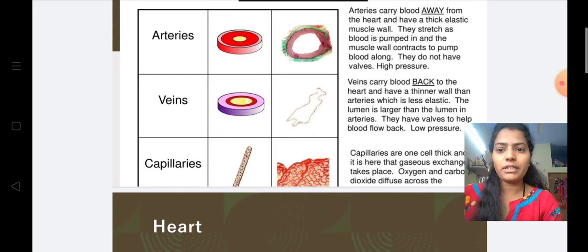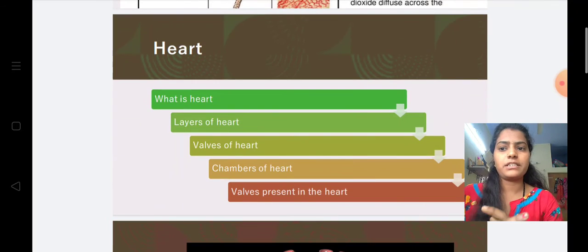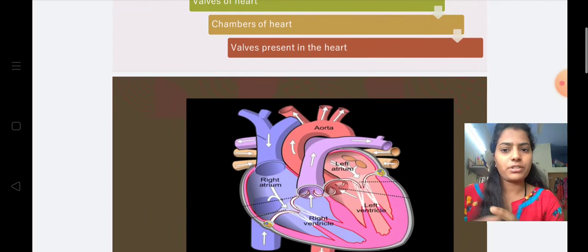And next is the capillaries. What is the function of the capillaries? They help to diffuse the oxygen and the carbon dioxide, and these are present in between the arteries and the veins. And next is the heart. So can you tell me something about the heart? Okay, so we're gonna see information about the heart, that is the size of the heart, it is equal to our fist.